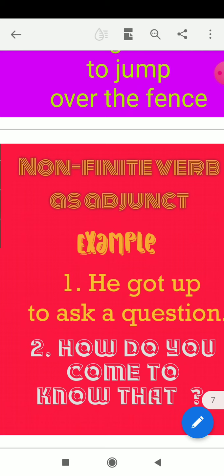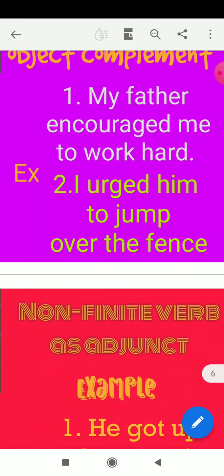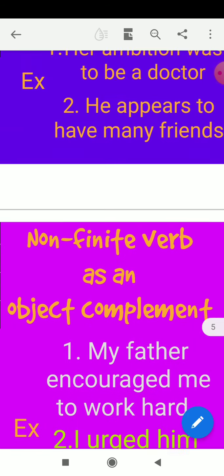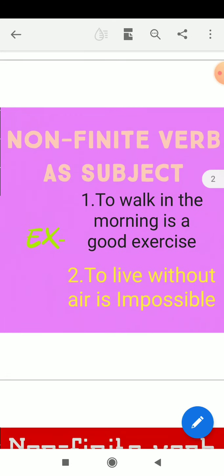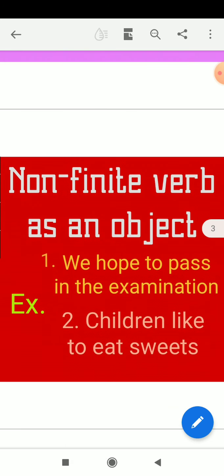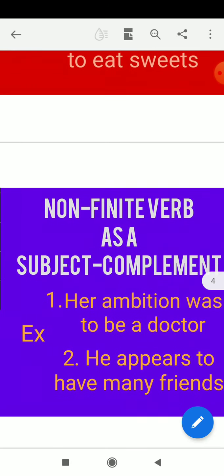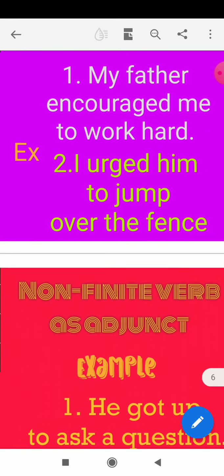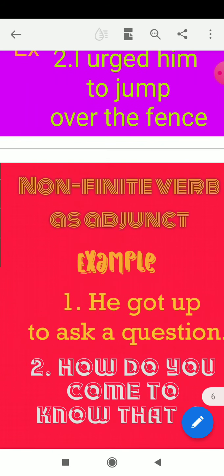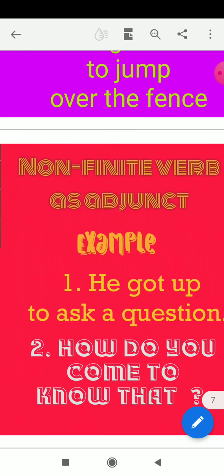Okay. So in this class we have discussed the function of non-finite verb. 5 functions we have seen here. First of all, non-finite verb as a subject, non-finite verb as an object, non-finite verb as a subject complement, non-finite verb as an object complement, and non-finite verb as an adjunct. In the next class, the most important class for you, we will discuss the use of different types of non-finite verb.